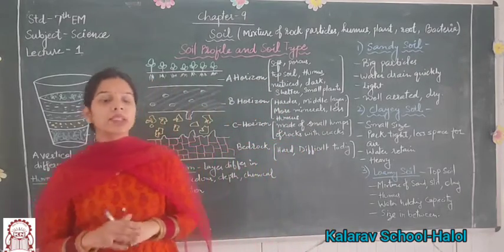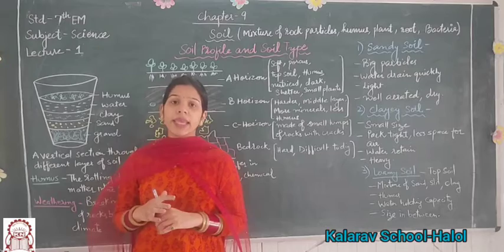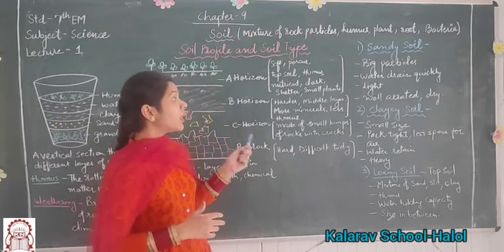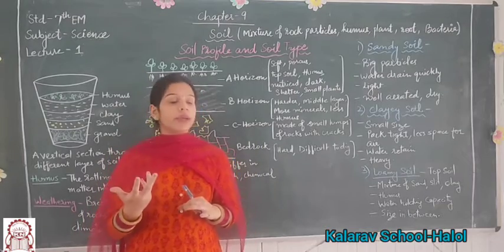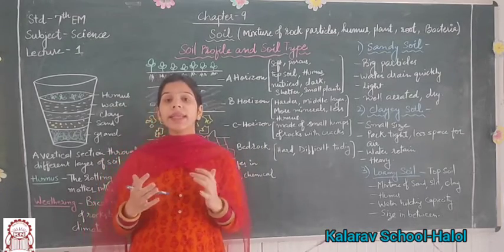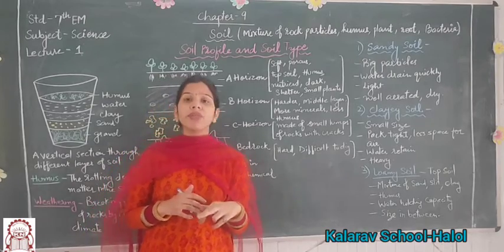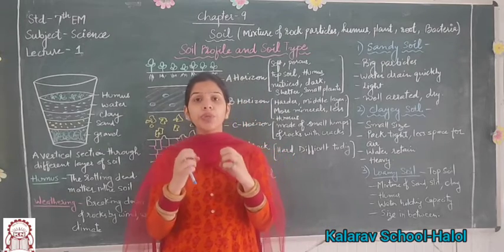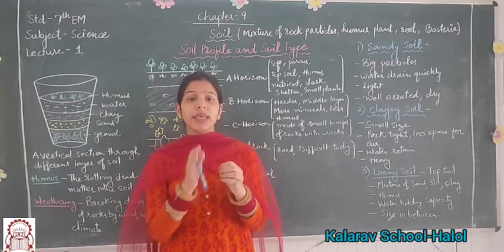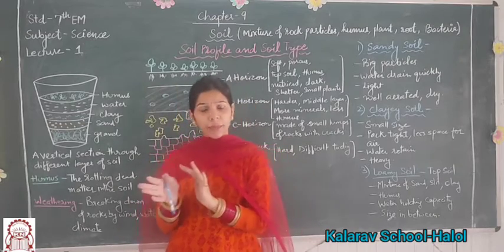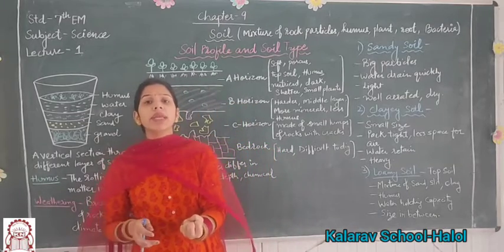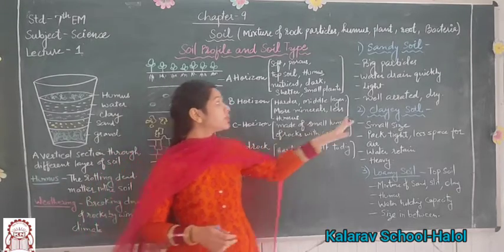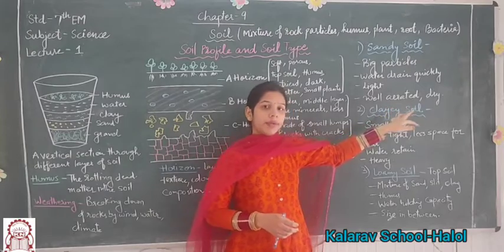Number one is sandy soil. Sandy soils contain bigger particles in high proportion. It drains water very quickly. Next, it is very light in weight. Why does it drain water very quickly? Because the size of the particles is very big. Due to bigger particles, there are large interspaces between them. So they drain water very quickly and allow air to pass. This type of soil is well aerated or dry.